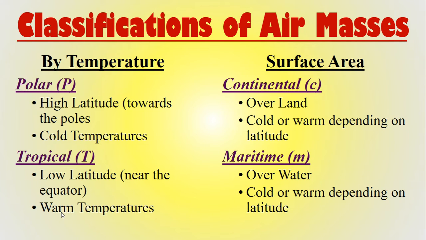That's how we classify it with temperature, and we also classify it with the surface area it forms over. It can be continental, which we abbreviate with a little c, or maritime, which we abbreviate with a little m. Continental, think about it, continent, is going to form over land. Now it can be cold or warm depending on the latitude. Maritime is going to form over water, because maritime is like saying water, sea, being on a boat, something like that. And it can be cold or it can be warm depending on latitude as well.